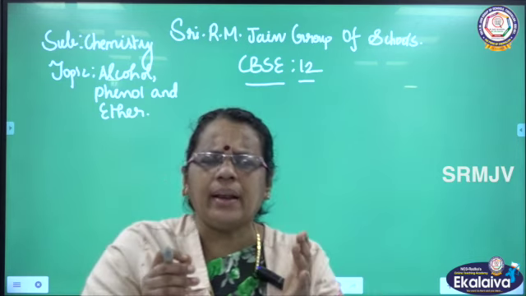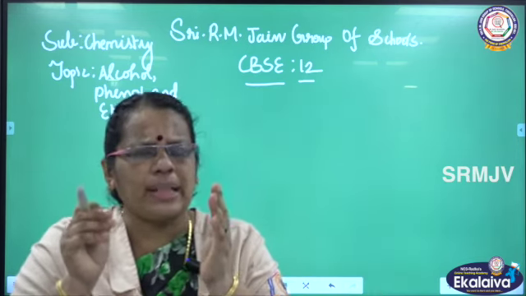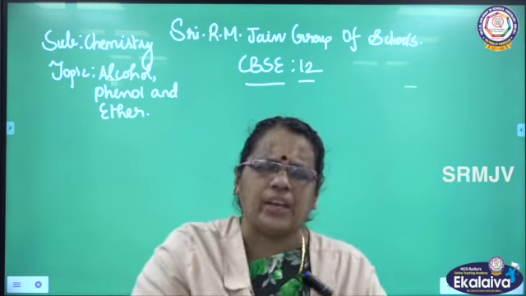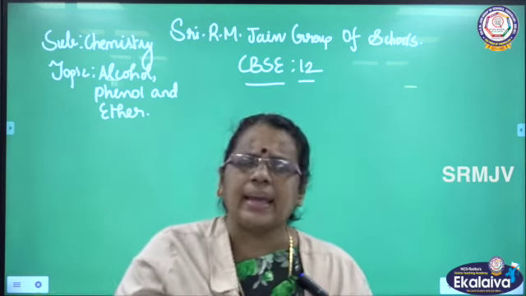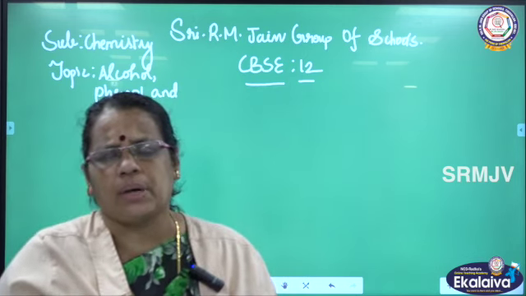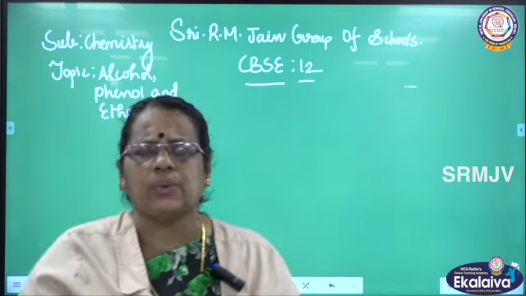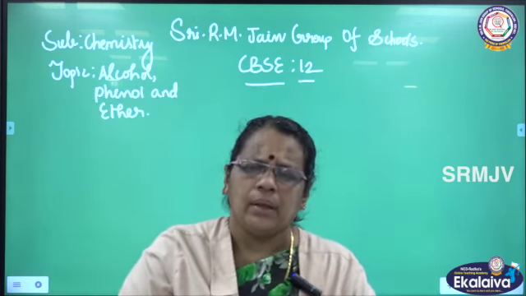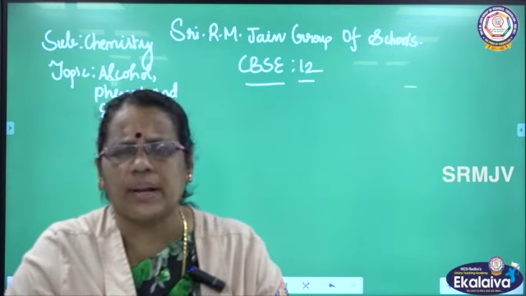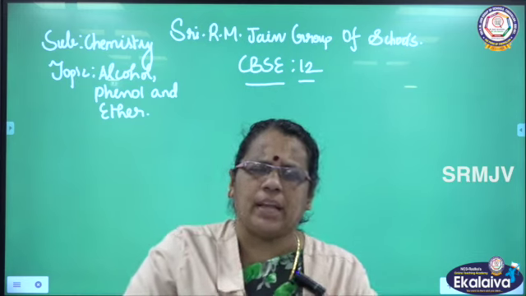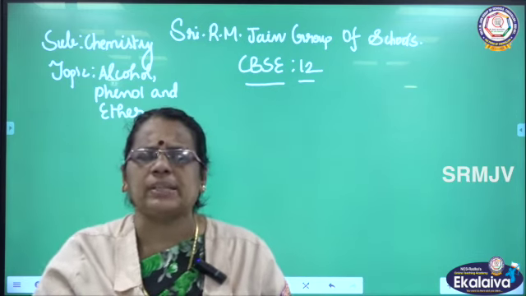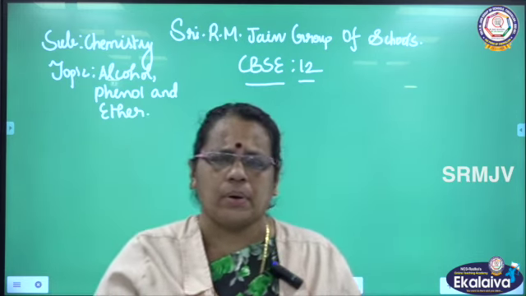When you compare the boiling point of alcohols and phenols with other compounds like ethers and alkanes of comparable molecular masses, alcohols and phenols will have a high boiling point because of intermolecular hydrogen bonding. And in the next video, I told about the solubility. Even solubility depends upon intermolecular hydrogen bonding.